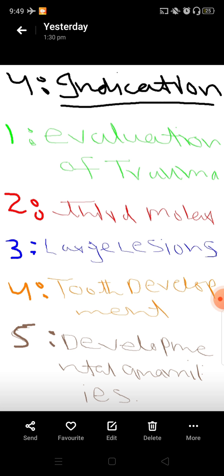Now, these are the five indications. Number one is evaluation of trauma. Number two, third molar, to watch the third molar impaction, path of eruption. Third is large lesions. Fourth is tooth development, and fifth is developmental anomalies of tooth. Now, today we studied what the word OPG means, definition of OPG, advantages, disadvantages, and indications. Now, today our topic is complete.